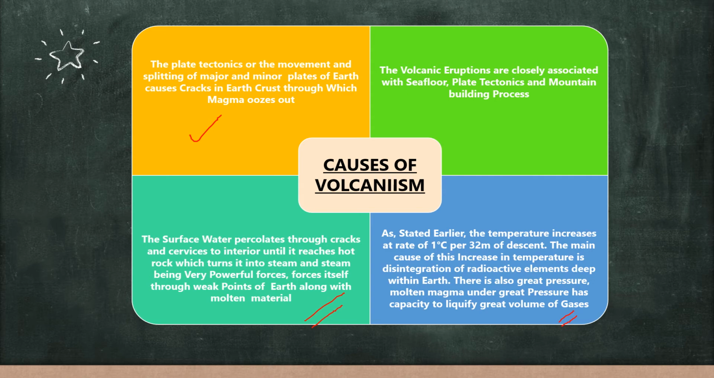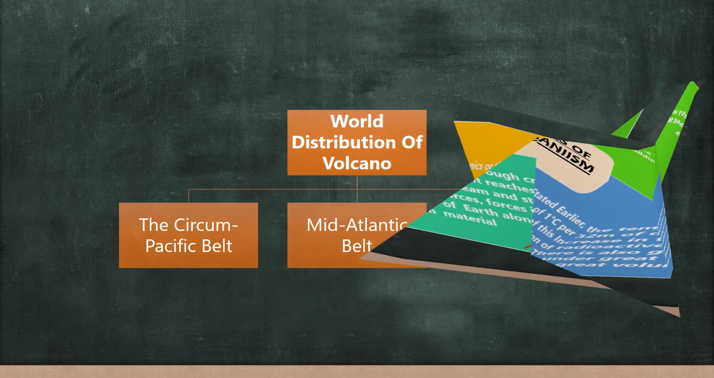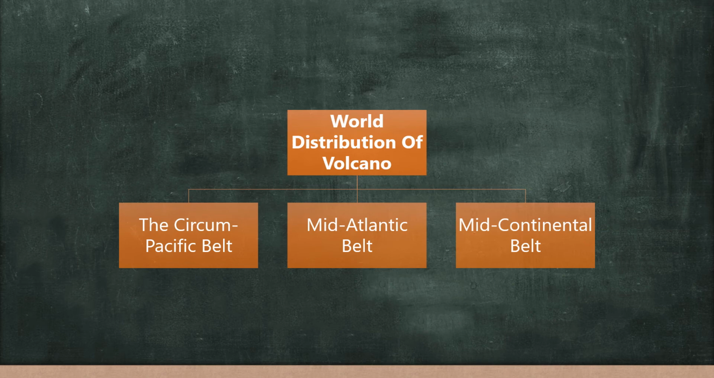Now we will discuss the world distribution of volcanoes. There is much evidence of volcanic activity during past geological periods in most parts of the world. But at present, there are 1500 active volcanoes in the world. In older books, 500 was given, but actually there are 1500 active volcanoes in the world.